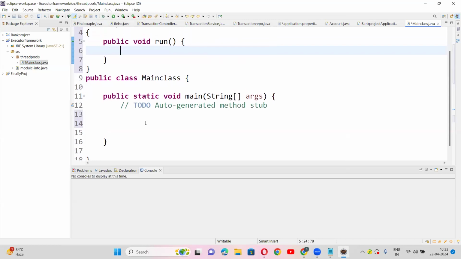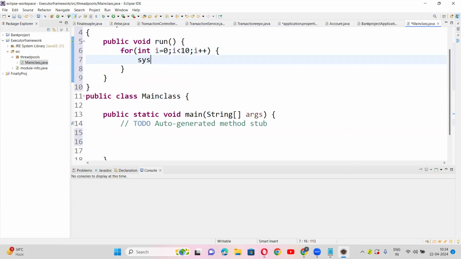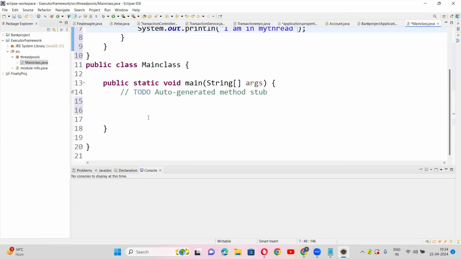See, this is as usual, guys. For int i equal to 0, i less than 10, i plus plus, System.out.println("I am in MyThread"). Now we'll see, guys, how the thread pool is created.